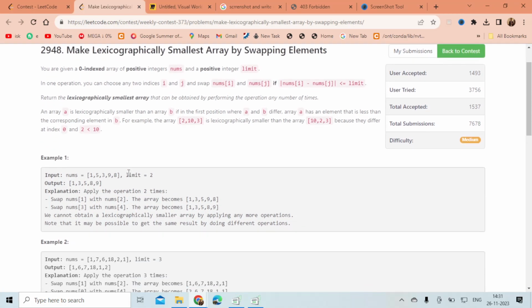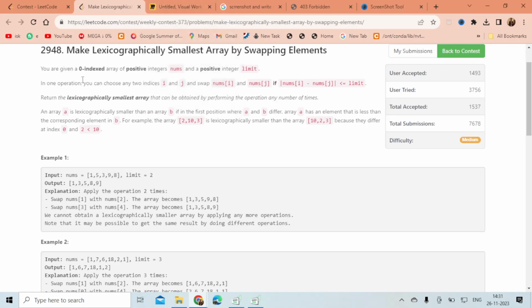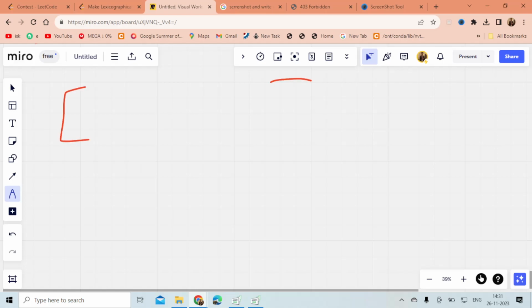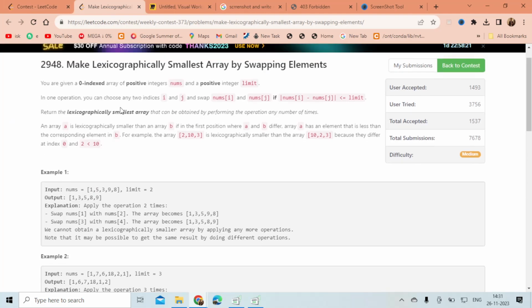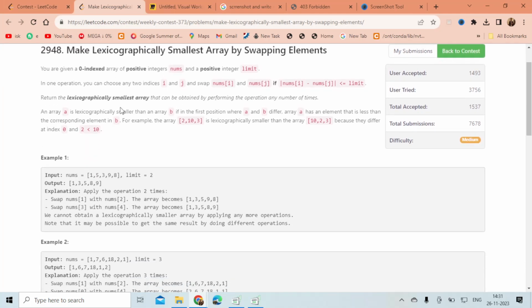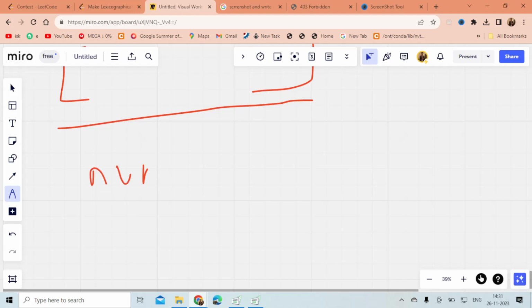Okay, right. So what the problem is saying is that we have been given an array, and what we can do is, if there's a condition, if nums of i, this is the array nums, okay?